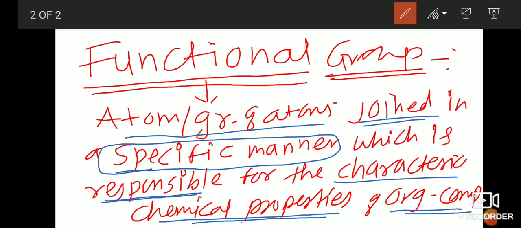Whatever organic compound it is, xyz, by the specific arrangement of functional groups, by which functional group is arranged in that compound, we can easily understand the chemical properties of that compound. So that is the functional group actually, correct?